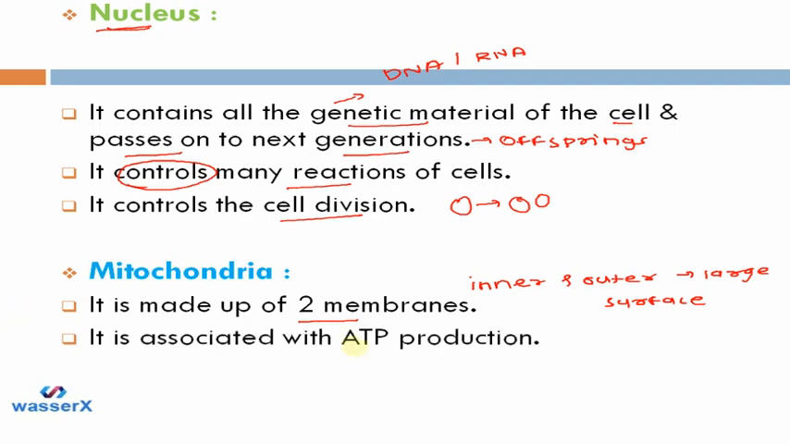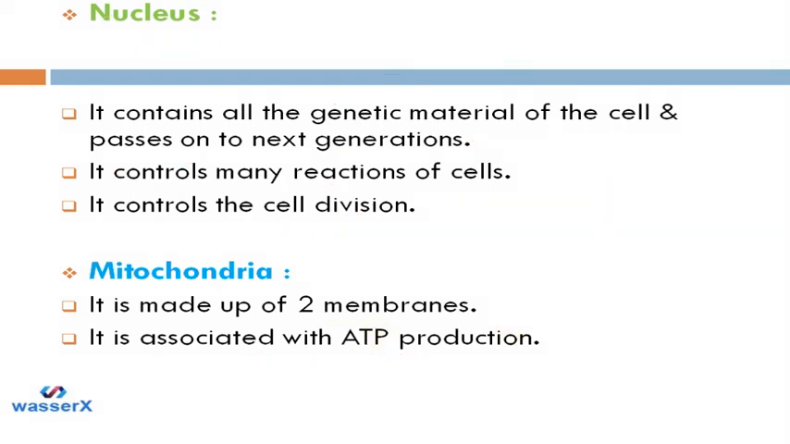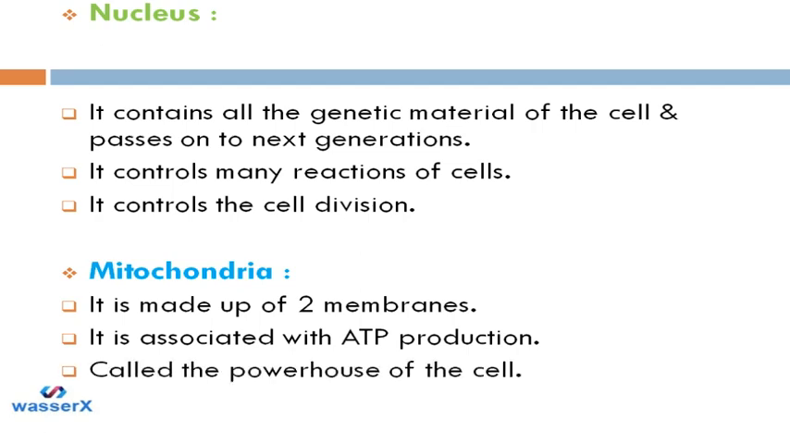And due to this, what happens? They are associated with ATP production. Now ATP is the energy currency of our body. When we require any kind of energy in our body, we go for ATP. Only ATP is used as the energy source in our body. And mitochondria, as it generates ATP, it is called the powerhouse of the cell. So that's why we can say that mitochondria is also a living thing, because all the reactions and ATP production occur inside it.